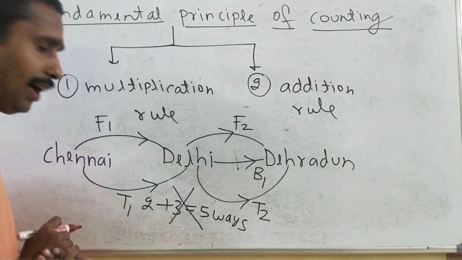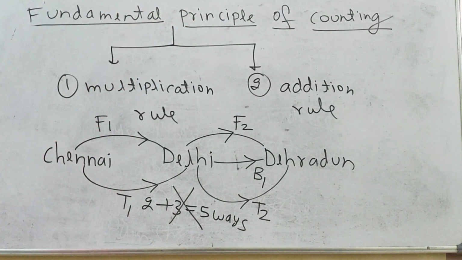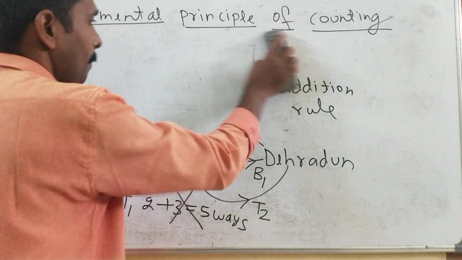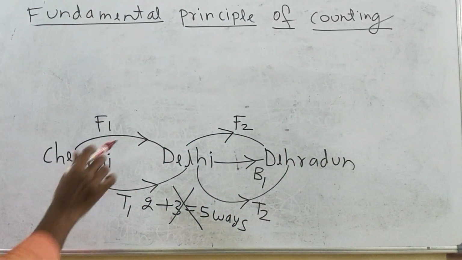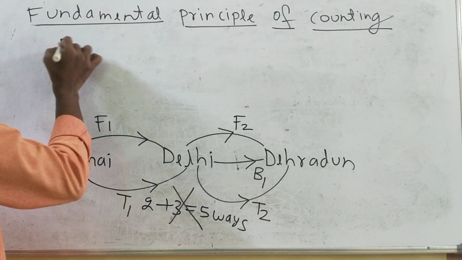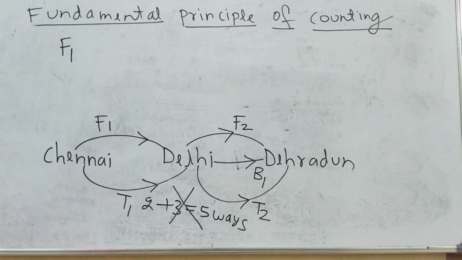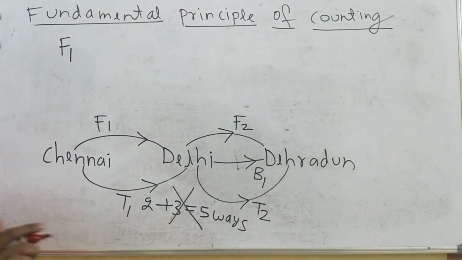I will tell you why this is wrong. Now just see here. Suppose first I am catching a flight from Chennai to Delhi, and then again I am catching a flight from Delhi to Dehradun.